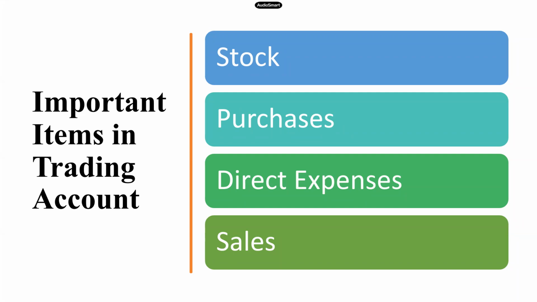Direct expenses are those expenses which are directly attributable to the purchase of goods or to bring the goods into saleable condition. That means all those expenses which we are incurring to bring the goods or raw materials to our godown, or to make the goods into saleable condition.